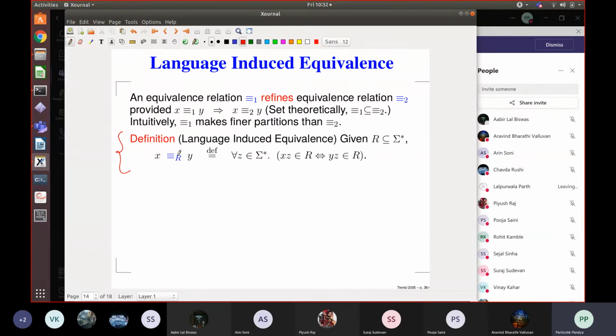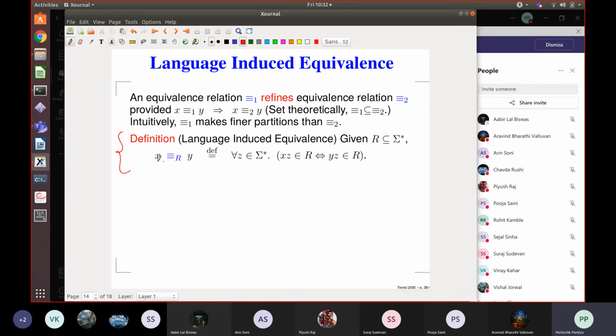But there is another relation which I will define, and here I will not need any DFA recognizing R. Suppose I am directly given a language R. I don't care whether it's regular or not regular. Based on R, I am going to define a notion of equating two words. Those words may be in R, may not be in R.